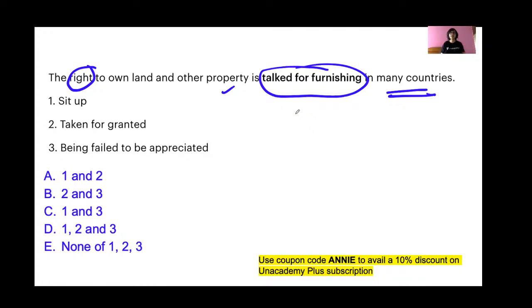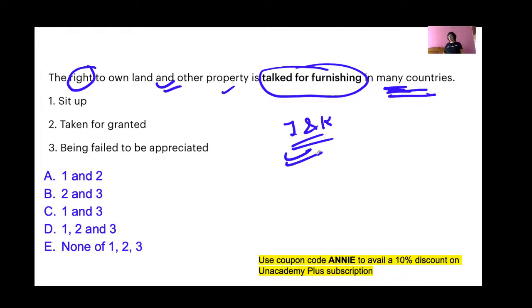Understood? So the right to own land and property, in many countries this right is taken for granted because they think, okay, this we have, we don't need to appreciate it, we are supposed to have this. But then in many countries people don't have the right to own land and property. For example, in Jammu and Kashmir, until now, people from other parts did not have the right to own land or property here.